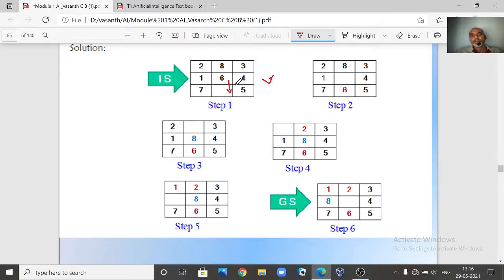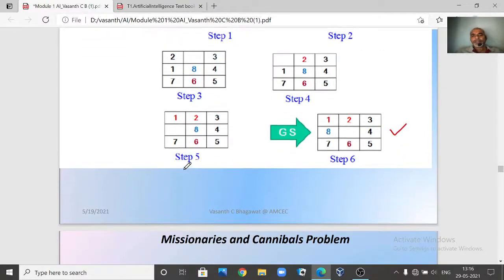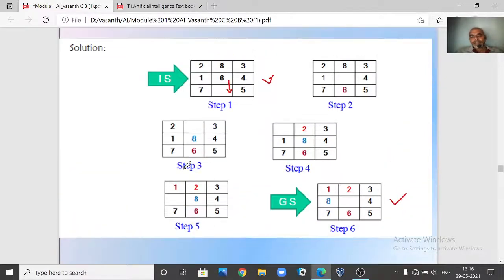When you apply that step, 3 comma 2 will be empty. Then step 3, step 4, like this, finally you reach our goal state. Clear? So this is the second problem, which is called the 8 puzzle problem.